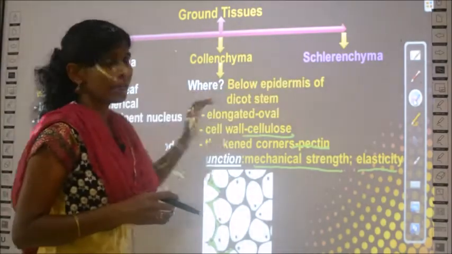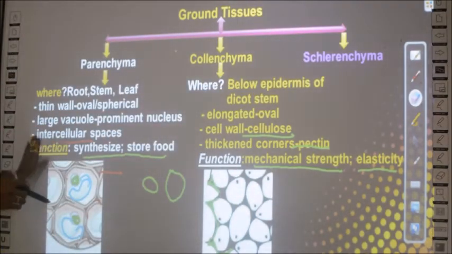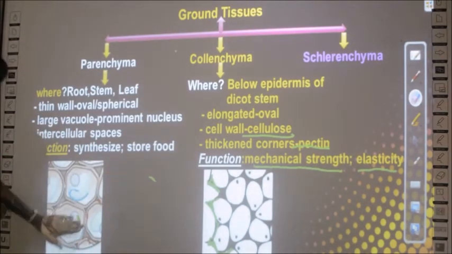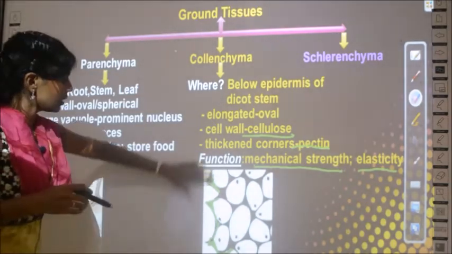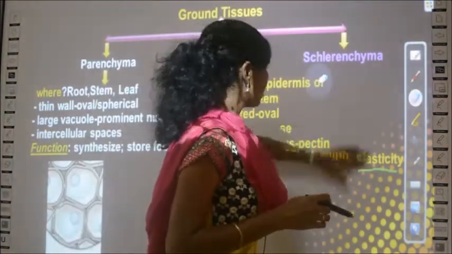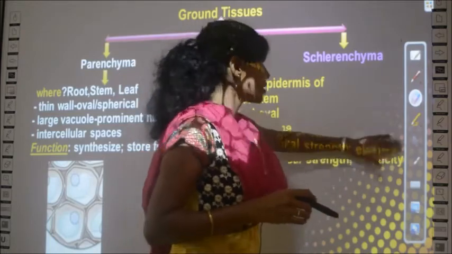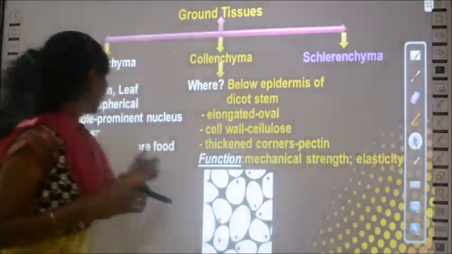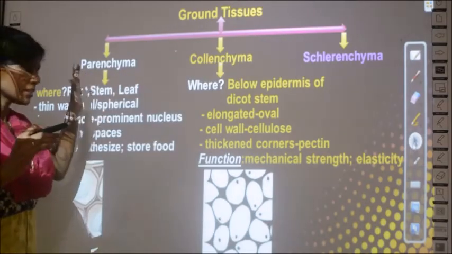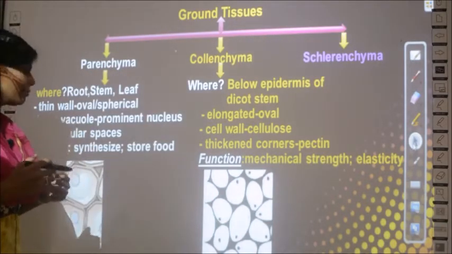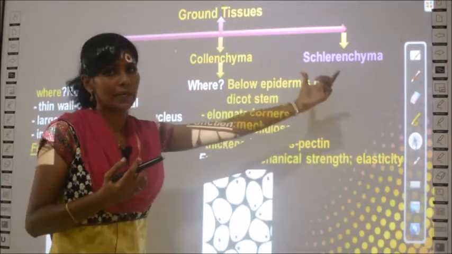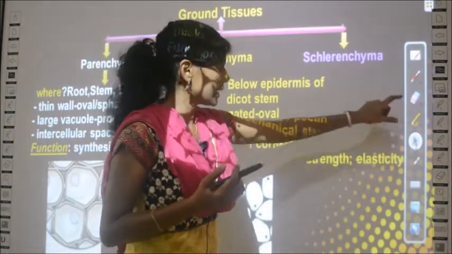We are yet to learn about one more tissue called sclerenchyma, right? We didn't study it. We will be learning about that and its types in the upcoming slides. Before learning about sclerenchyma, there are also two types of parenchyma cells. This is the general property of parenchyma; they are of two types. We learn about the two types of parenchyma and then we learn about the properties of sclerenchyma.